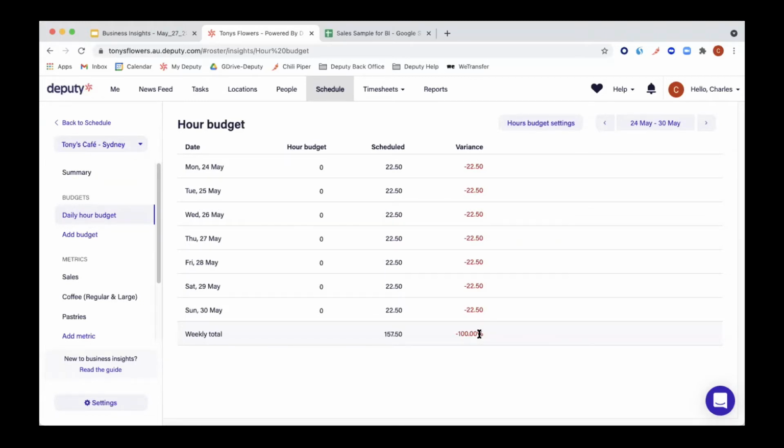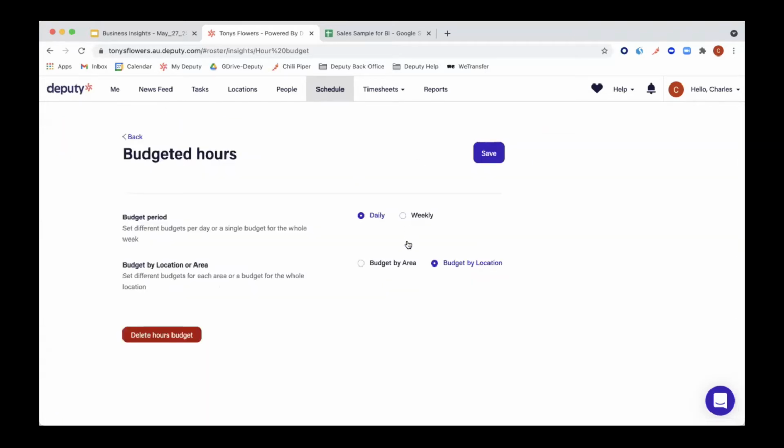The budget is very useful for a feature that is still in development, which is called auto scheduling. This basically means that you could create a schedule according to your recommendations for budget, whether it be for hours or wages. If you wish to change your budget, since now you have created it, all you have to do is go to hours budget settings. Then you can change it to weekly and change this budget by location or area, or even delete it if you wish. Always be sure to click on save, otherwise it's not going to save.